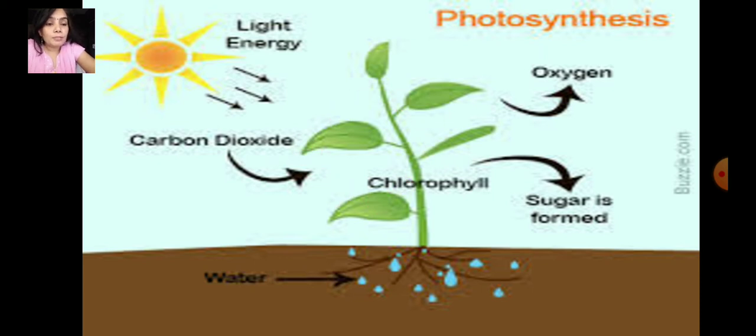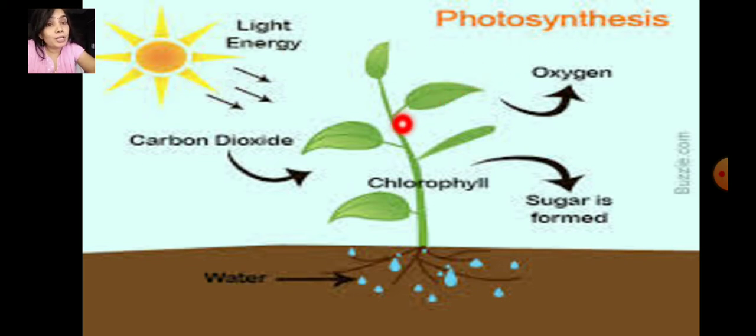The process by which plants make their own food is called photosynthesis. Photo means light, not the tube light. It is sunlight. And synthesis means putting together.